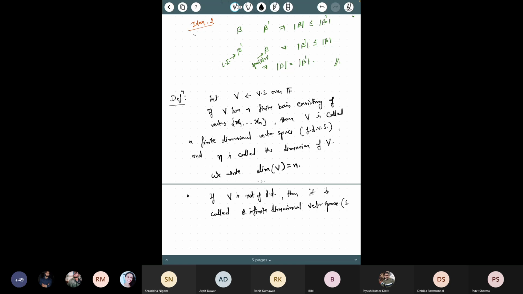I may also use this abbreviation for it. Or you can say in other words that if V has an infinite linearly independent subset, then V is called an infinite dimensional vector space. So these two things are equivalent.